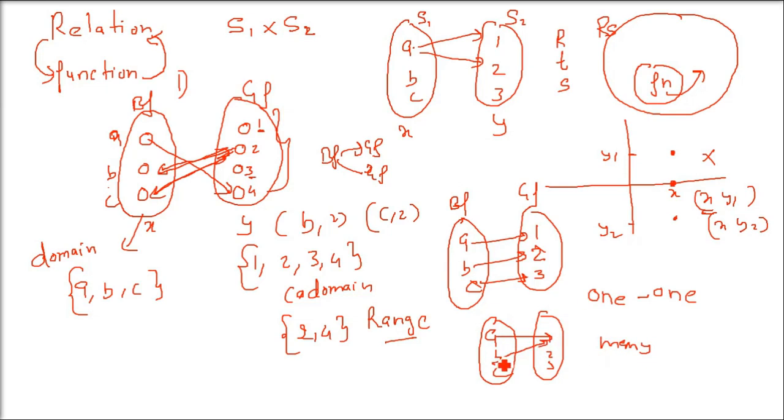Two boys have a single girlfriend. A girlfriend has multiple boyfriends, you can say. This is called many to one. One to one, many to one. So when we understand this surjective, injective, bijective, we have certain words called onto and into, and they are related to one to one and many to one only.